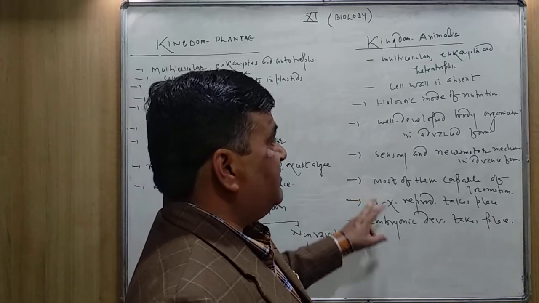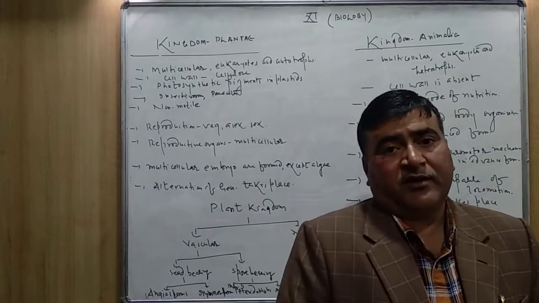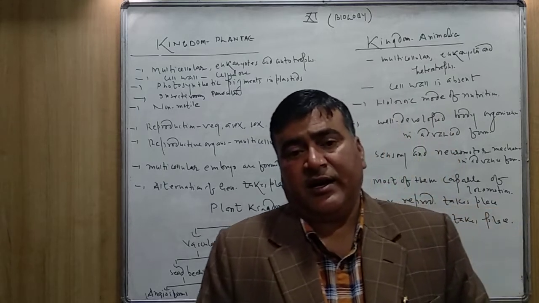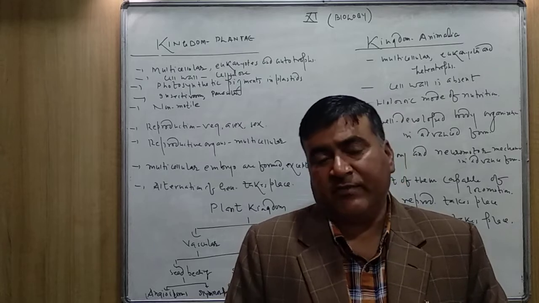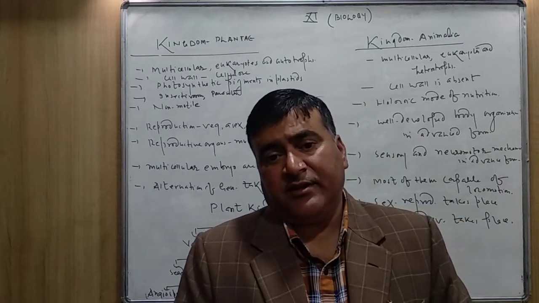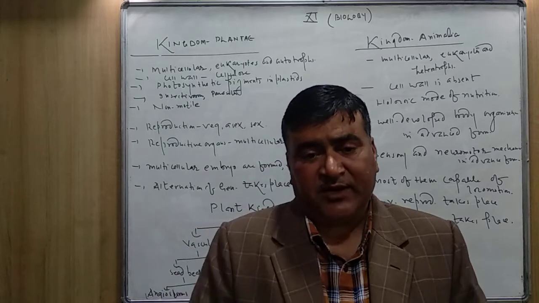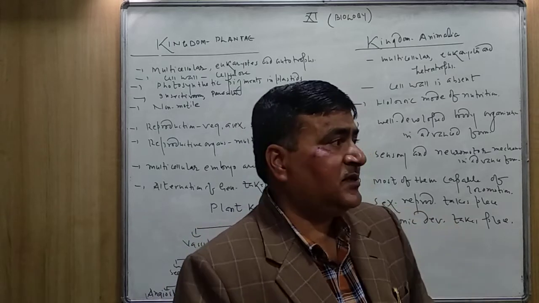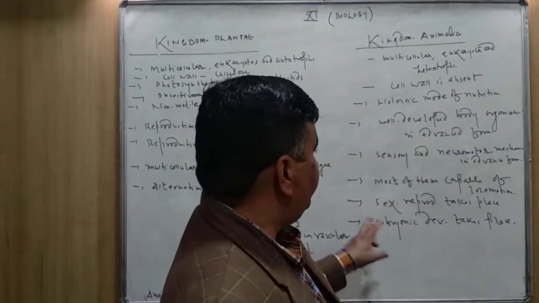Most of them are capable of locomotion, except a few lower animals. All the higher animals have the tendency to move from one place to another place. The body is not stationary. They are not fixed like the plants. Animals can move from one place to another place.